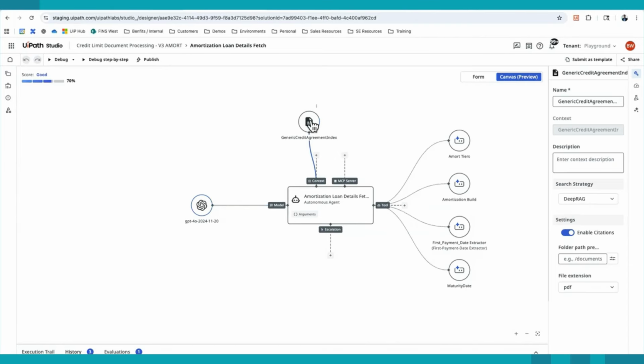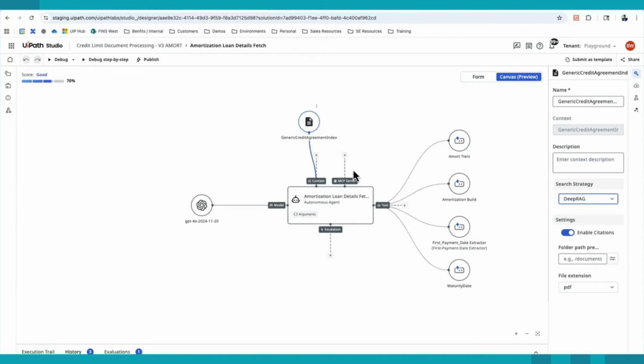We have context. So think of this in this use case as the document itself, one PDF that we need to extract details from and use to build that amortization schedule. But this could also be multiple documents if you're talking about a use case where you're having to fetch across different policies and provide some type of response. So everything you would expect from a RAG capability here. And we have the flexibility to choose our search strategy. In this instance, we're using DeepRAG given the complexity of what we're processing and the need for specificity, but you also have semantic or structured search options available as well.